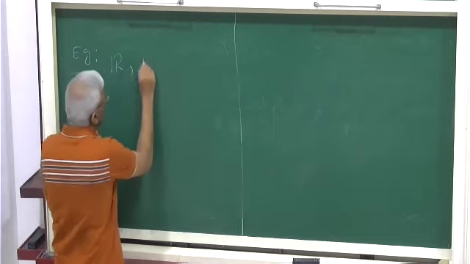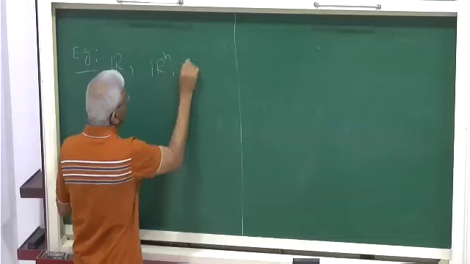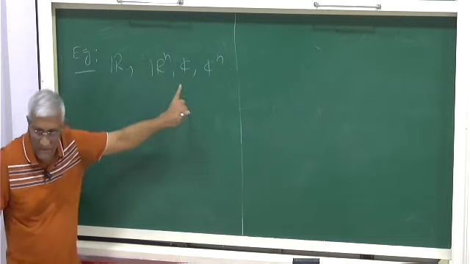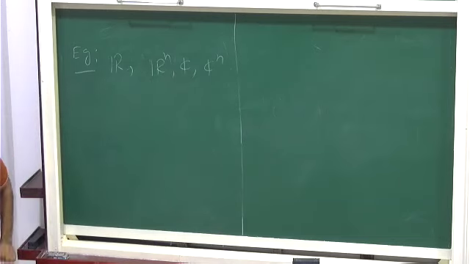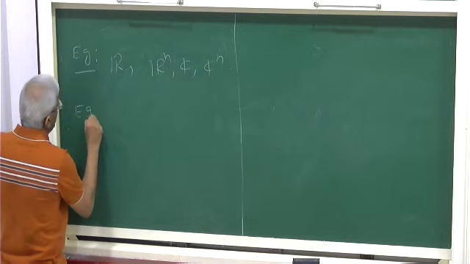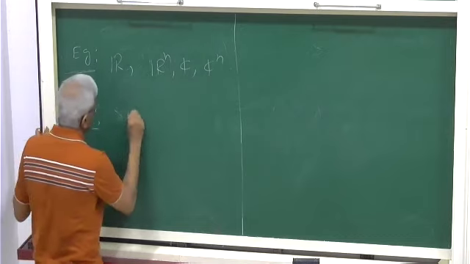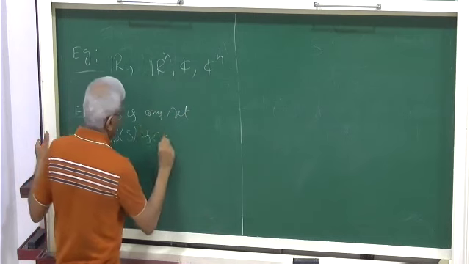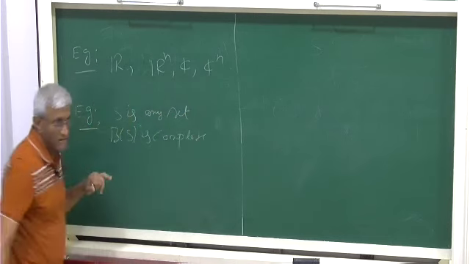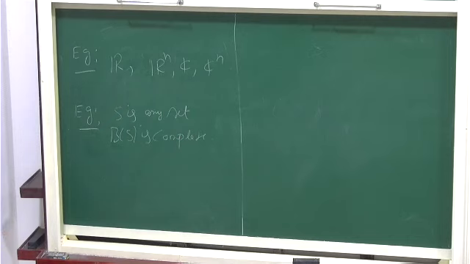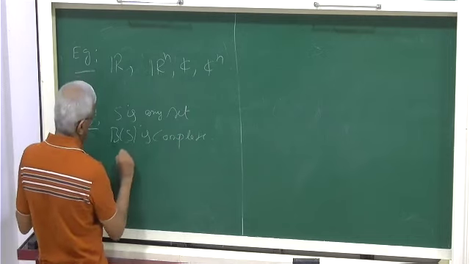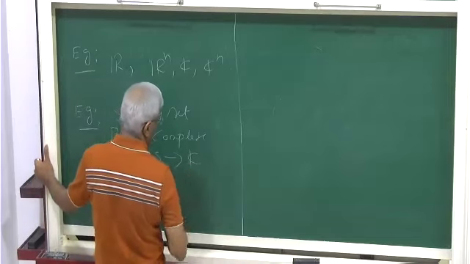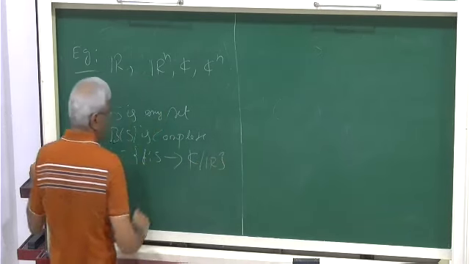Of course, if R is complete, we know R and C are all complete, because if something converges coordinate-wise, both real and imaginary parts converge. So they are all complete. Next, a better non-trivial example: if S is any set, then B of S is complete. Do you know the proof of this? B of S is all bounded functions f from S to either R or C, it doesn't matter.